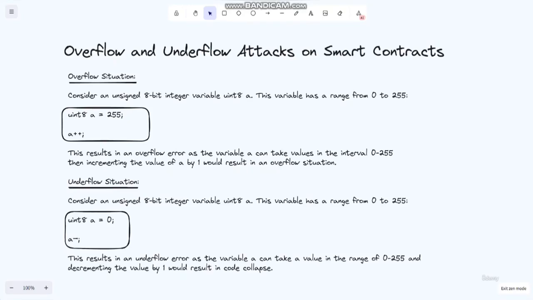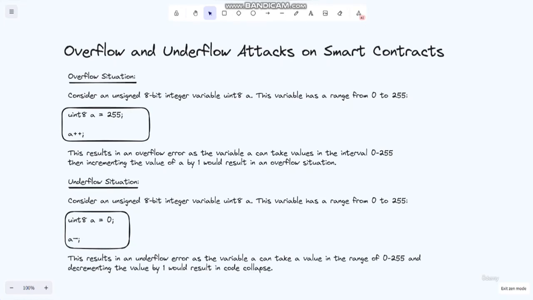Let's see an example of an overflow situation and an underflow situation. In the overflow situation, consider an unsigned 8-bit integer variable, uint8 a. This variable has a range from 0 to 255. We have uint8 a equals 255, and then a++.